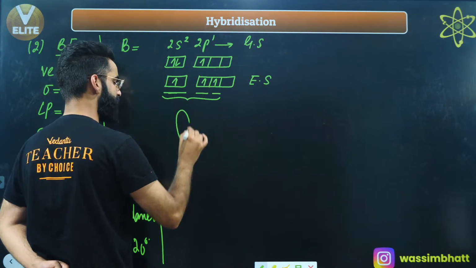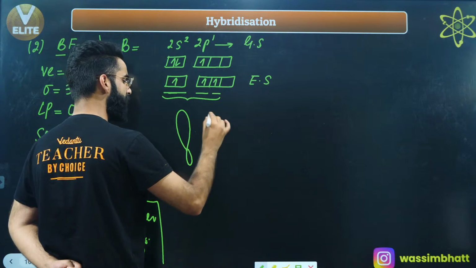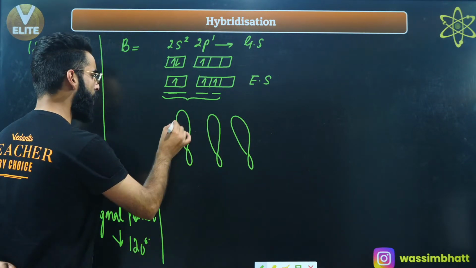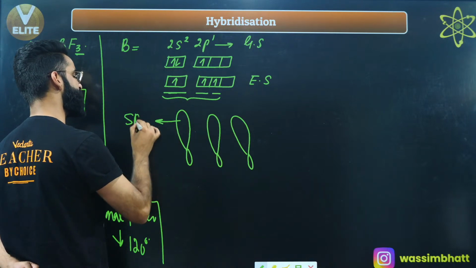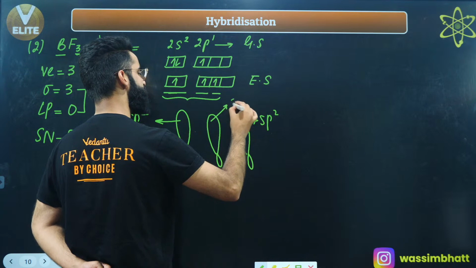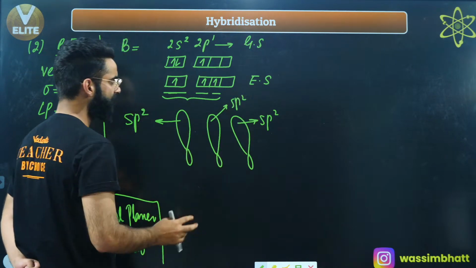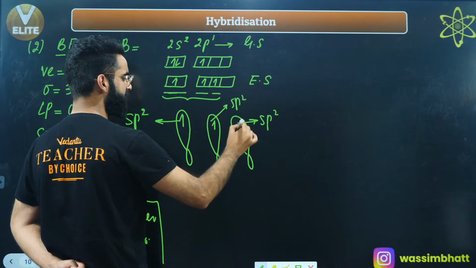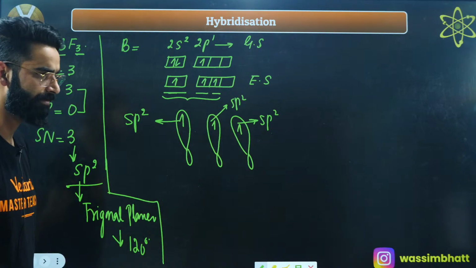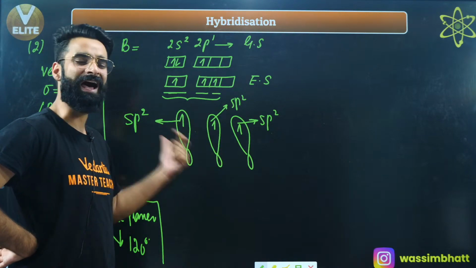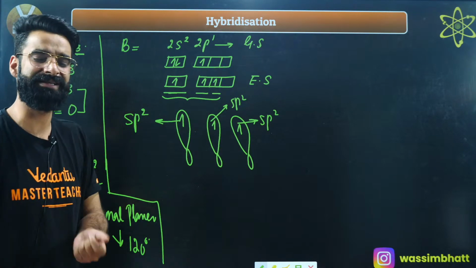3 hybrid orbitals will be getting formed: 1 hybrid orbital, 2nd hybrid orbital, 3rd hybrid orbital. And I'll be calling all these hybrid orbitals sp2 hybrid orbitals. This is sp2, this is sp2, even this is sp2 hybrid orbital, right? Now there are 3 unpaired electrons. Basically, this will contain 1 unpaired electron, this will contain 1, this will contain 1 unpaired electron, right?